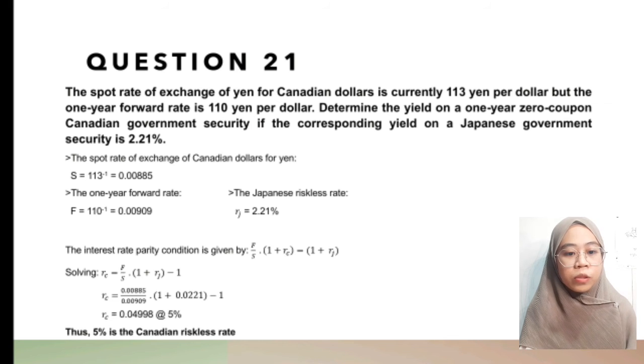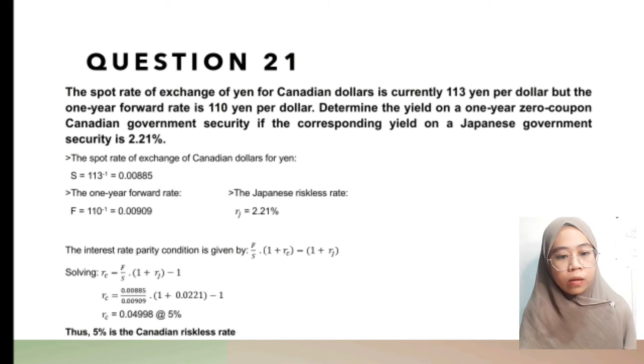So solving, the Canadian riskless rate equals F over S multiplied by 1 plus the Japanese riskless rate, minus 1. So the Canadian riskless rate is equal to 0.04998,